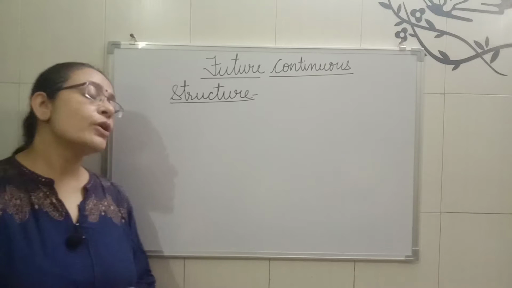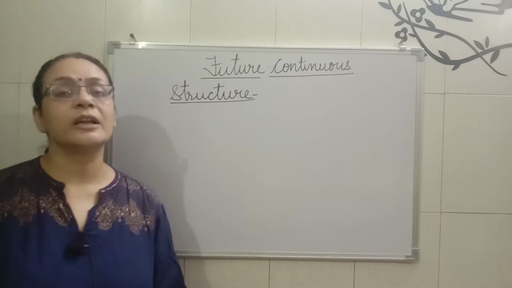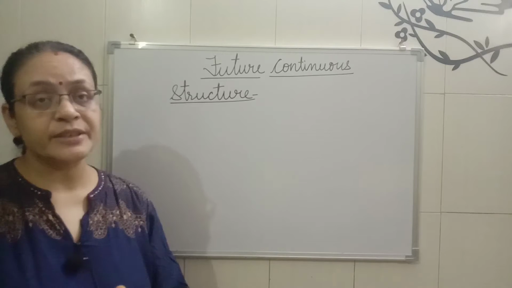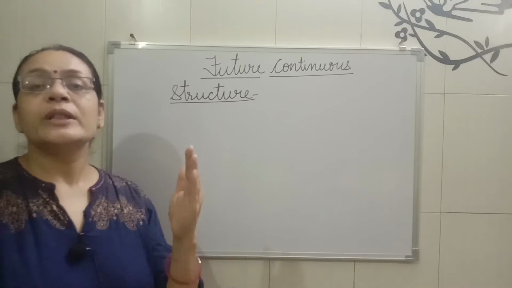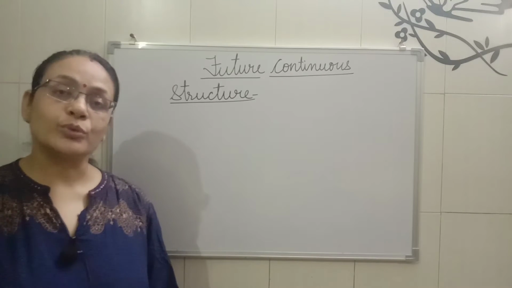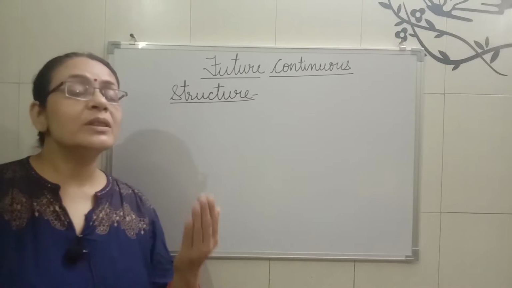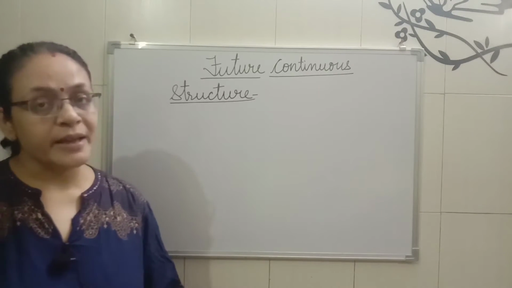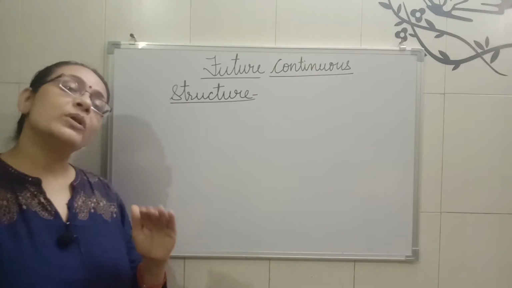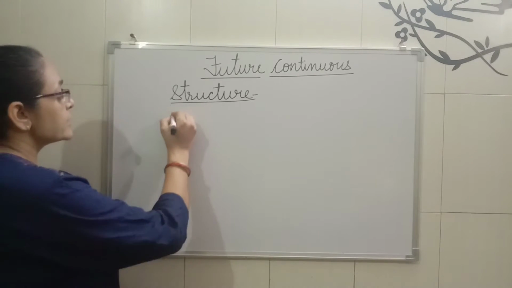Now, if we are going to talk about the structure of the sentence in future continuous, let me tell you one thing very clearly. Continuous means something that is going on in a progressive way, continuously. In the present and past forms, you have noticed that first we apply an auxiliary verb, and then with the main verb we add ing. Now, what will be the structure of future continuous sentences? I'm just going to discuss that.